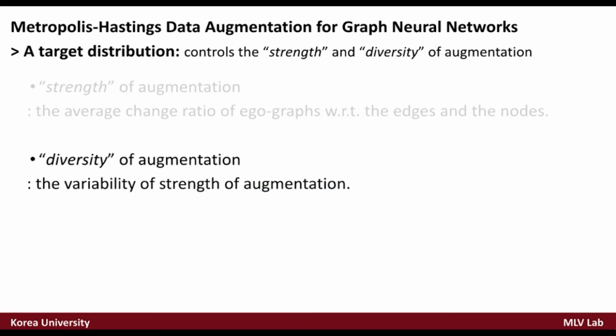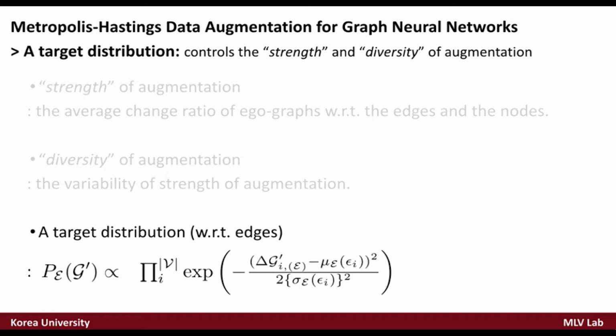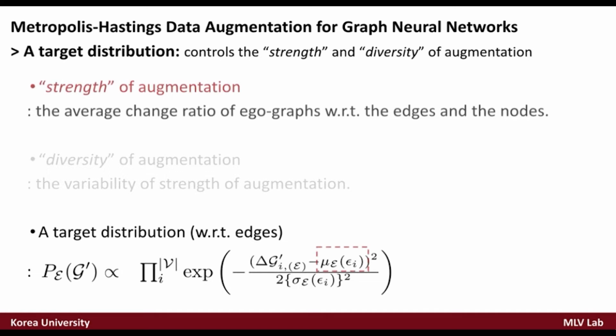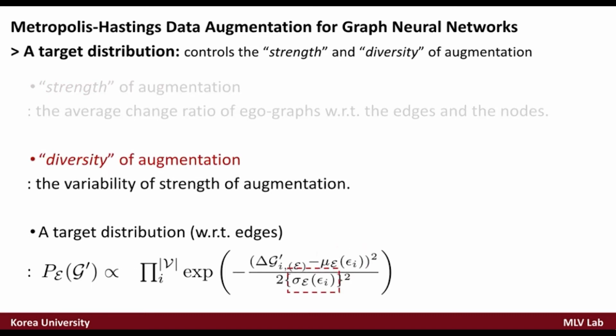And we define the diversity of augmentation as the variability of strength of augmentation. Then we assume that the change ratio of each ego graph delta Gi follows the Gaussian distribution given the desired variation, the mean for the strength, and the standard deviation for the diversity.